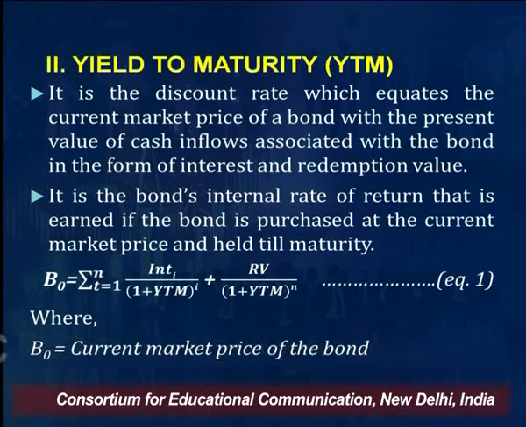So this is a stream of interest income which the investor is expected to get during the lifespan of the bond. And then when the time of maturity comes, at that point of time, the investor will be getting the principal amount back, the amount which the company promises to pay at the time of redemption.